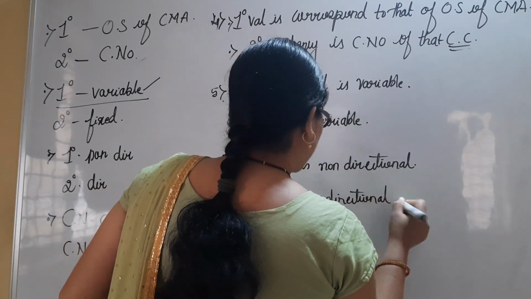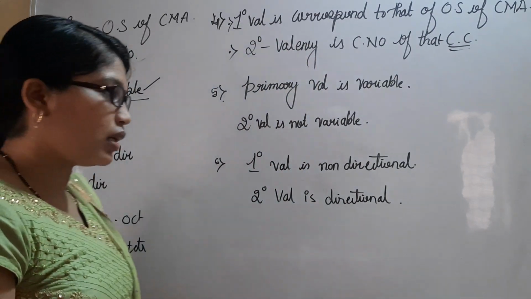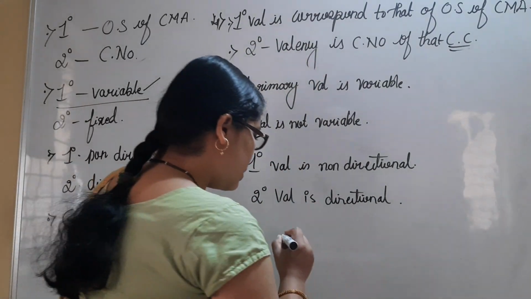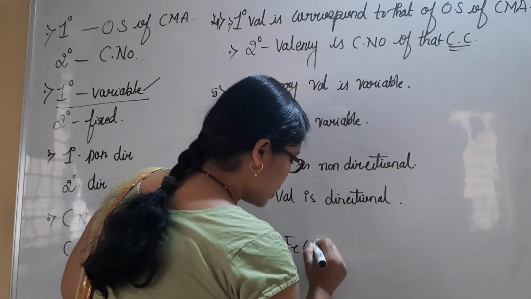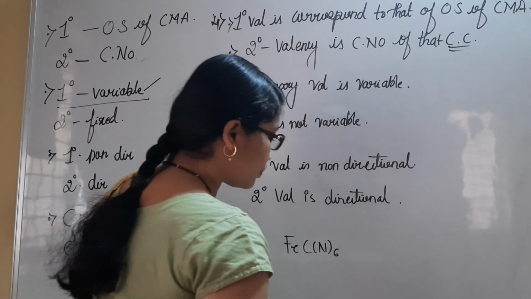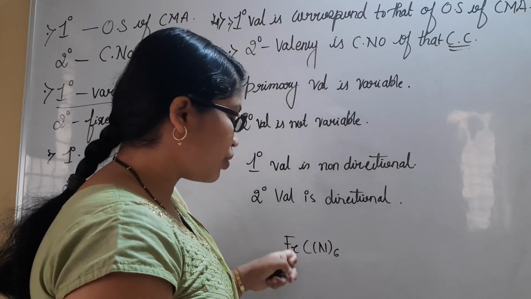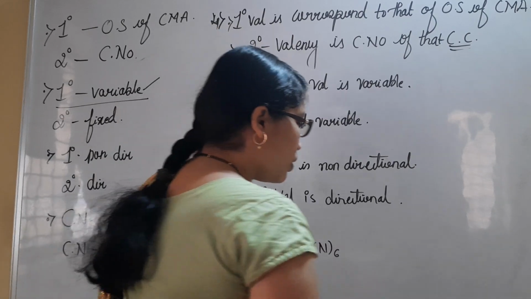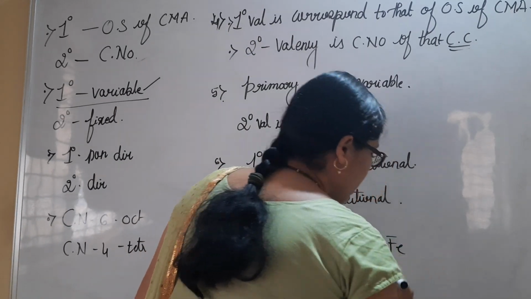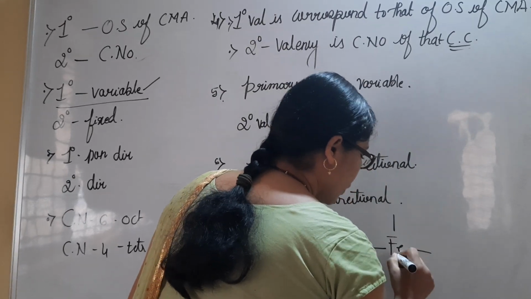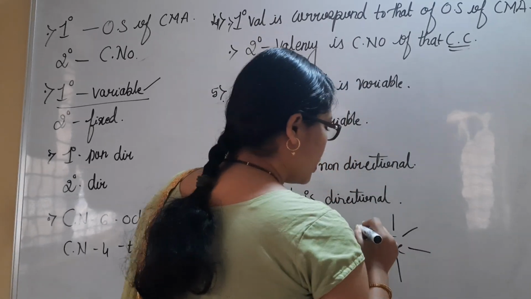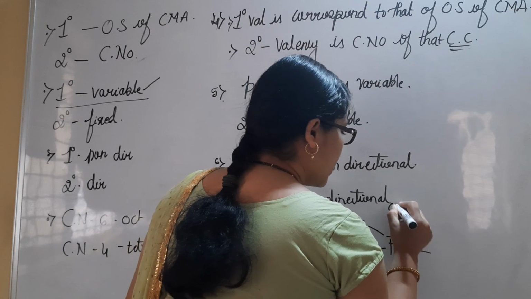So I make these things still clear for you all. See, as I told you, Fe(CN)6. There are 6 ligands donating their electrons to the iron, Fe. So I could write this structure as Fe with 1, 2, 3, 4, 5, 6. So 6 ligands are present here.